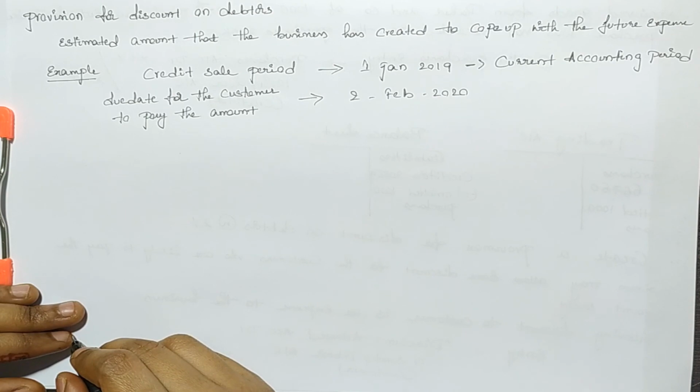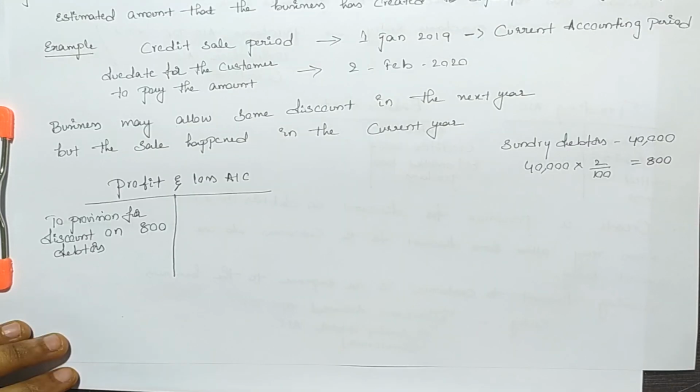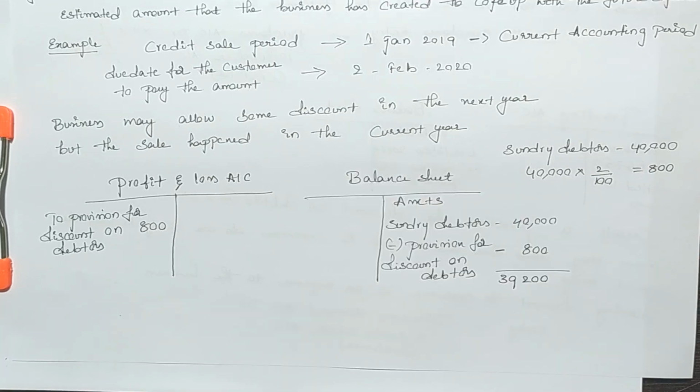Credit sale date is 1st January 2019. Due date for the customer to pay the amount back to the business is 2nd February 2020. So business may allow some kind of discount to the customer in the next year, but the sale happened in the current year. In order to record this transaction in books of accounts and also to meet the future expense, we have to mention the provision amount on the debit side of the profit and loss account, and also we will deduct this provision amount from the sundry debtors amount on the asset side of the balance sheet.